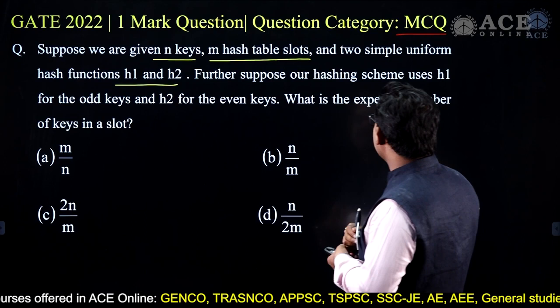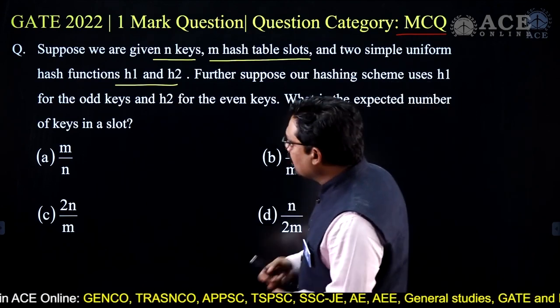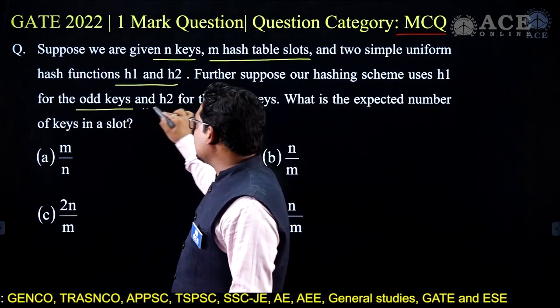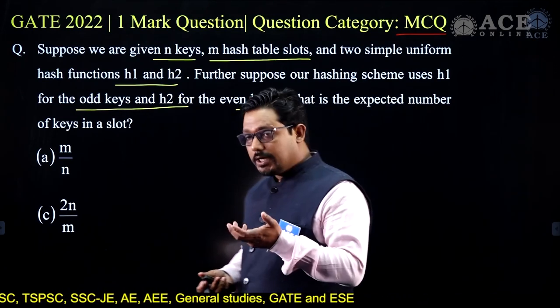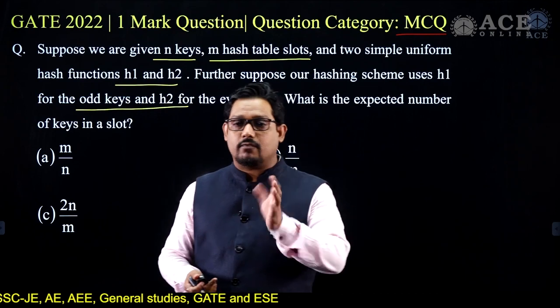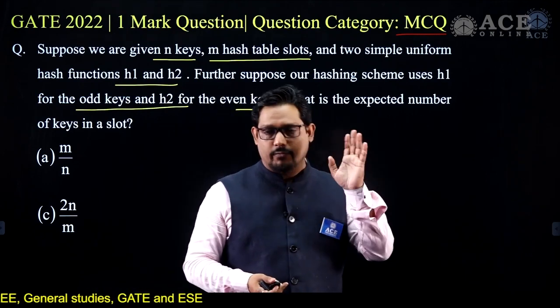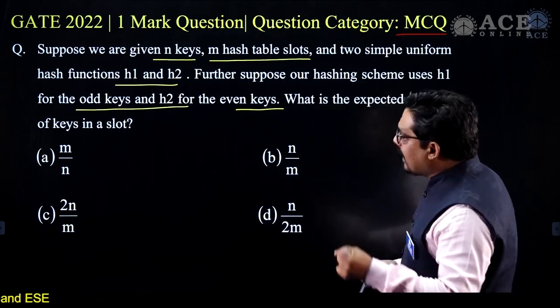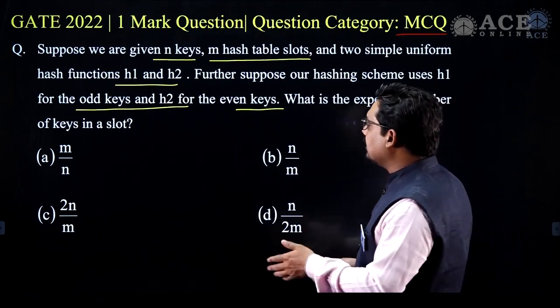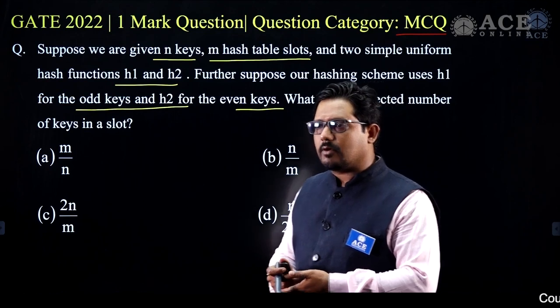Further, suppose the hashing scheme uses h1 for the odd keys and h2 for the even keys. So here it is using one for the odd keys and another for the even keys, but it is saying it is uniform in this particular case. What is the expected number of keys in a slot?